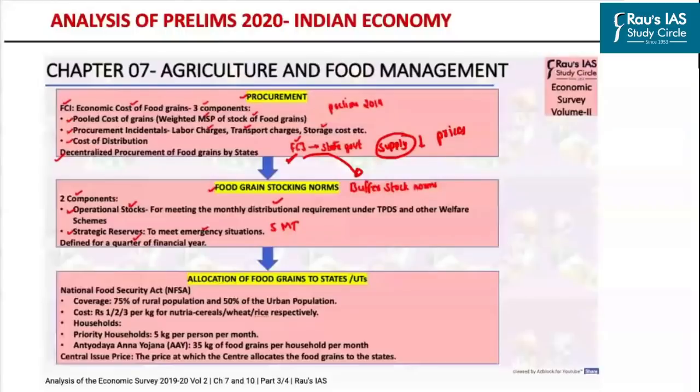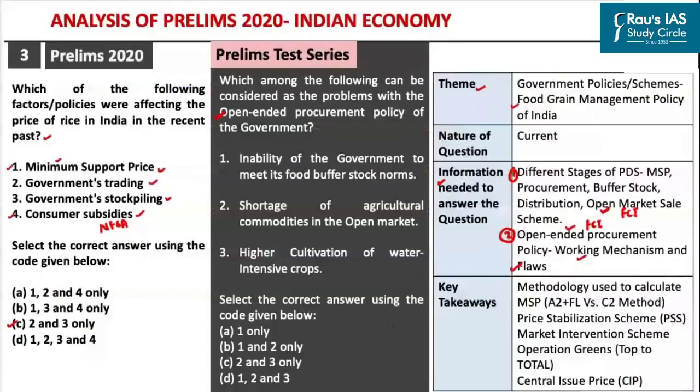Through this understanding, you can clearly come to a conclusion that the government's trading in the form of the open market sales scheme as well as maintenance of buffer stock by the FCI clearly affects the prices of rice in the open market. So if you go back to the question here, clearly government's trading as well as stockpiling affects the price of the rice in the open market, and hence the answer to this particular question would be D. That is 1, 2, 3 and 4.